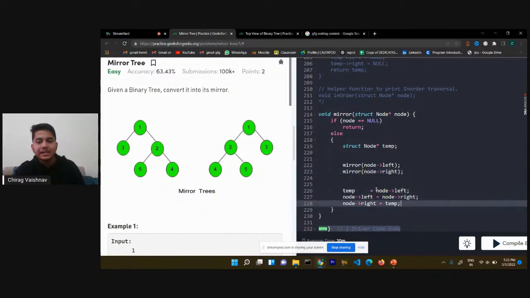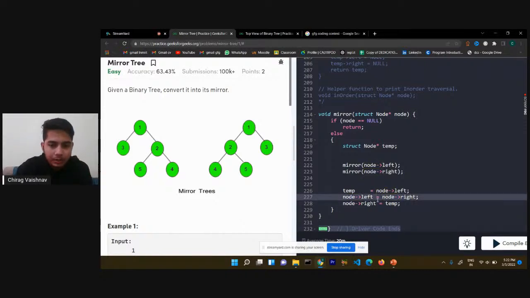What we did basically, first we stored the value of node left in the temp variable. After that, we put the value of node right in node left, and in node right we put the value of node left that we stored earlier, because now it has changed, it has node right's value, right? So basically, we traverse and we swap the values.